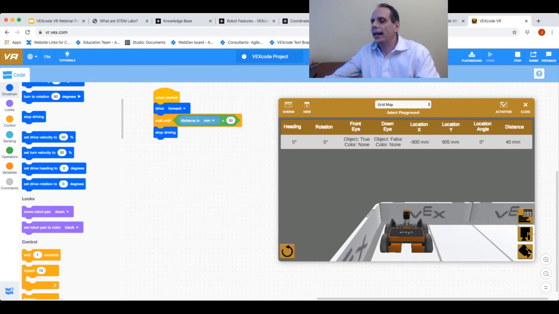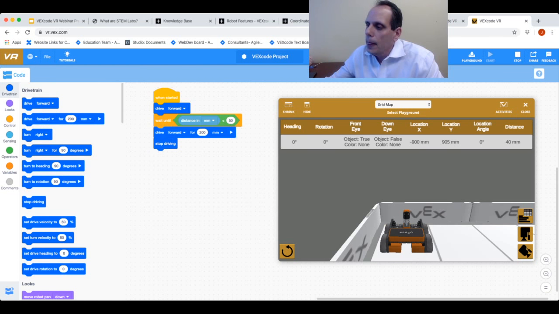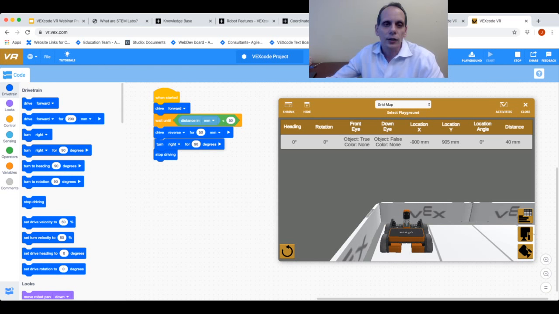Let me go ahead and add a little bit to this program now. So let's say that I wanted my robot to kind of move around the perimeter of my grid map. So now I'm going to drag in another drive forward command. But now I'm going to make it go in reverse. Okay, I'm going to go reverse for about 50 millimeters. So I'm going to change my parameters. I could do this in millimeters or inches, but I'm just going to stay in millimeters right now. And now I'm going to have my robot turn right for 90 degrees.